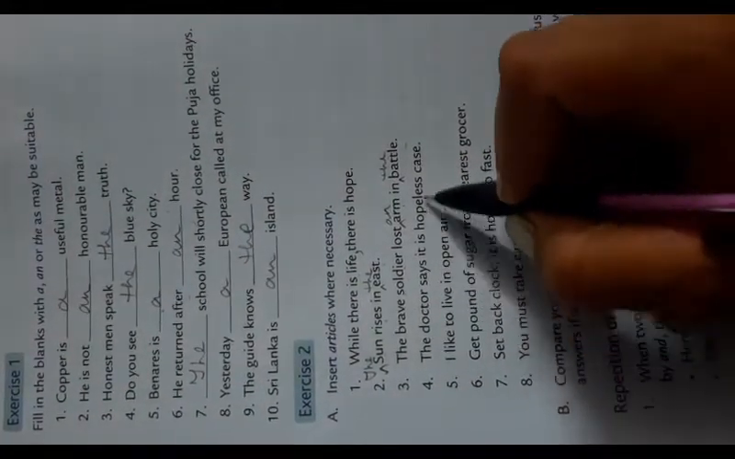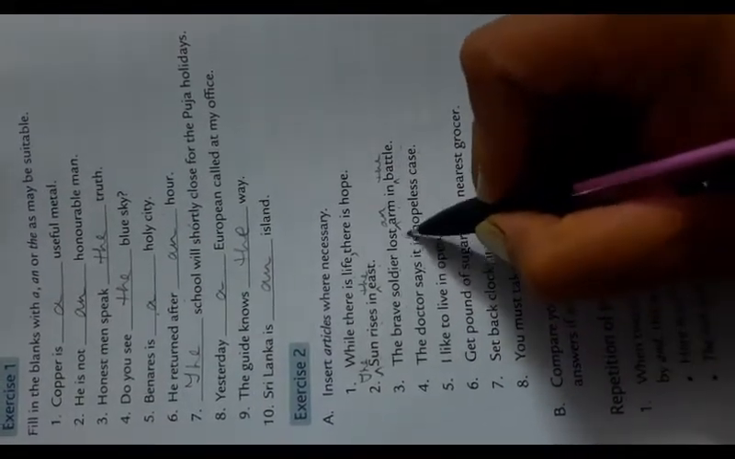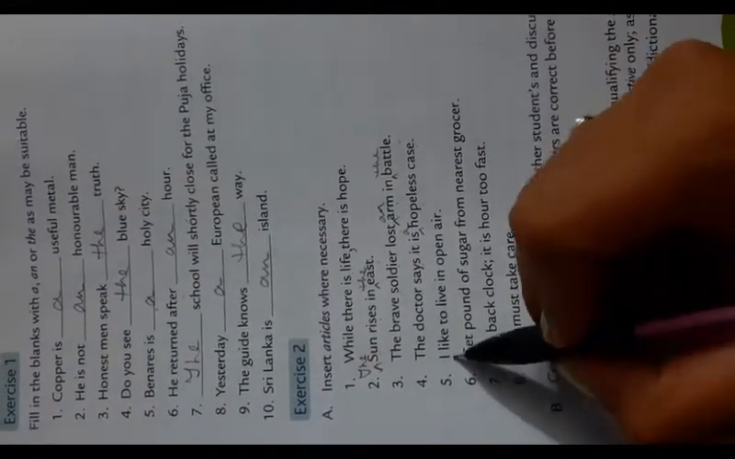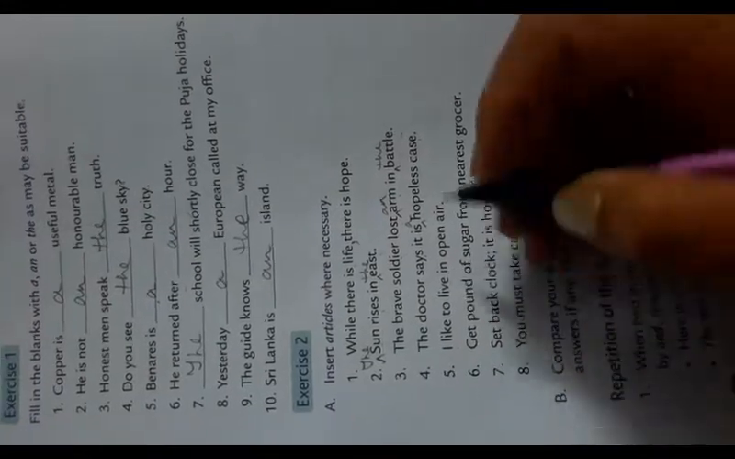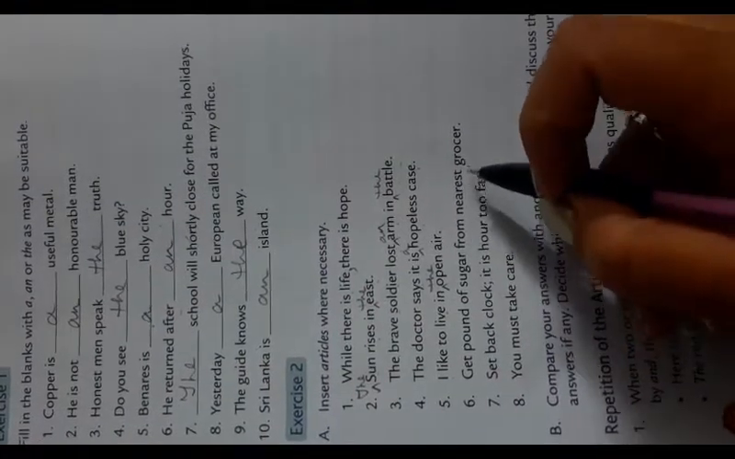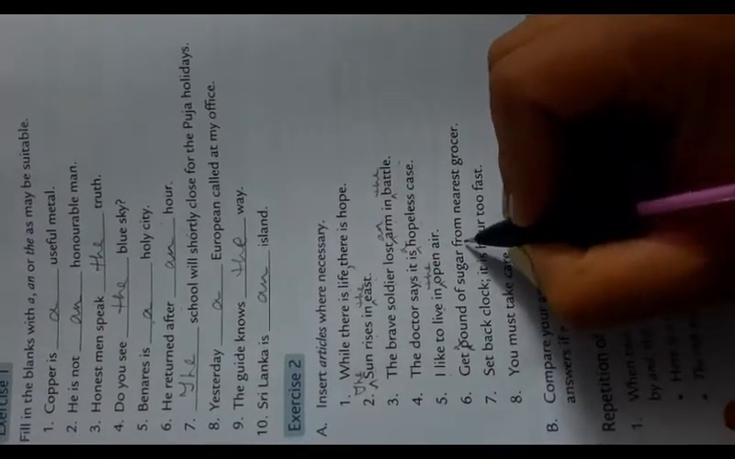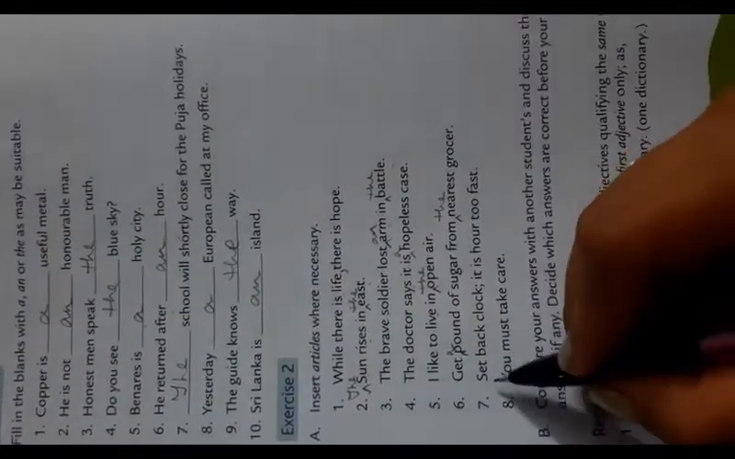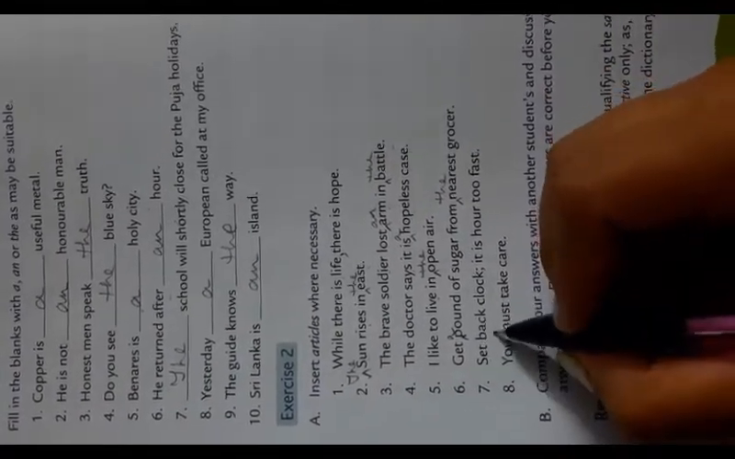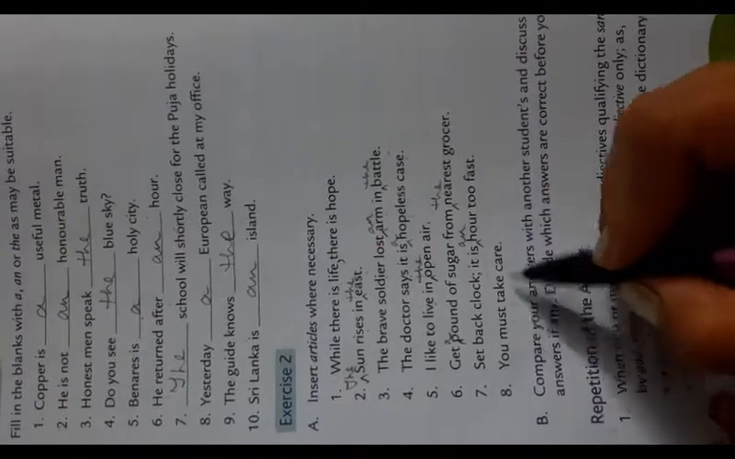The doctor says it is hopeless case. So the doctor says it is a hopeless case. I like to live in open air. So I like to live in the open air. Get pound of sugar from nearest grocer. Get a pound of sugar from the nearest grocer. Set back clock, it is hour too fast. Set back the clock, it is an hour too fast. You must take care.